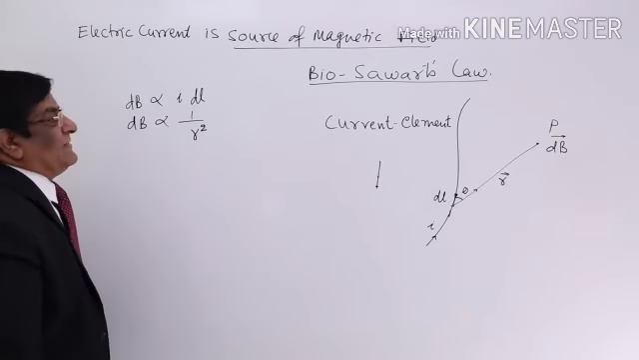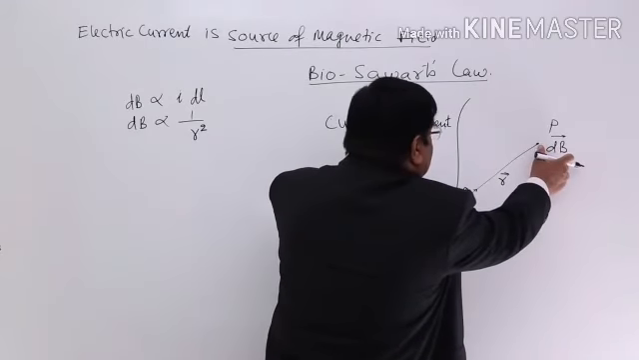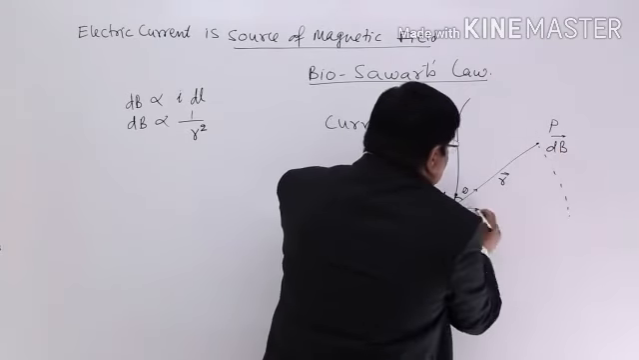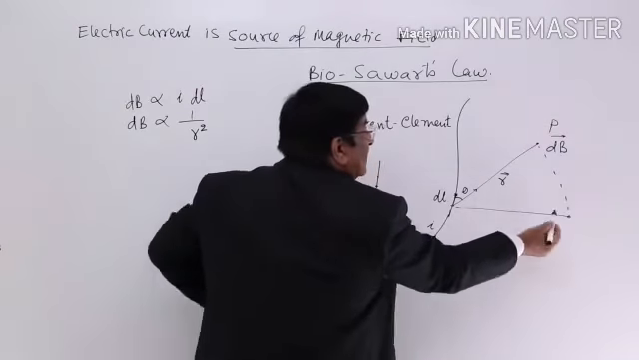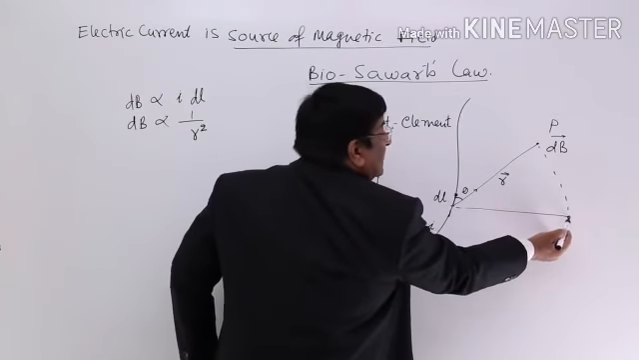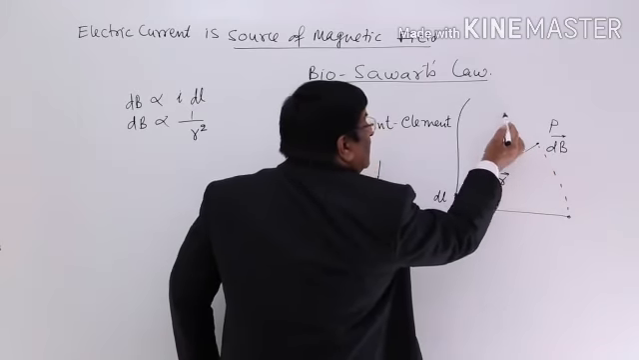Then he said that if this R is here, there will be certain magnetic field, but if I take this R here, I find magnetic field here is different. It is stronger. Here it has become weaker, weaker, weaker.